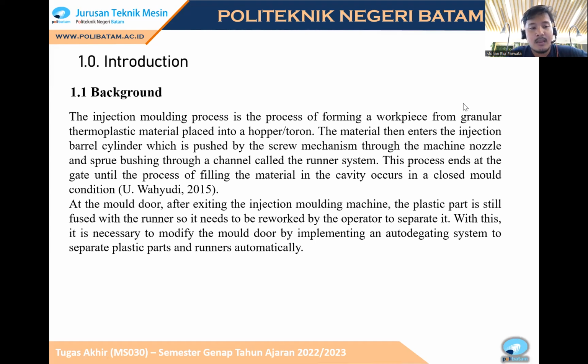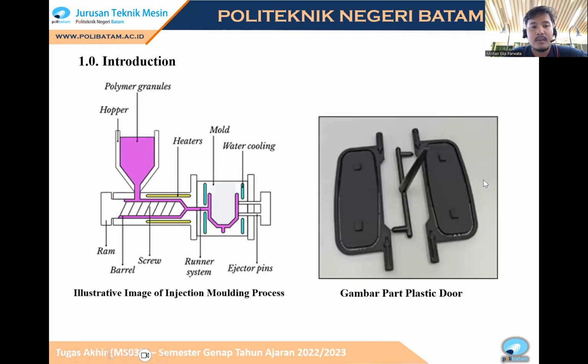mold condition. At the molder, after exciting the injection molding machine, the plastic part is still fused with the runner, so it needs to be reworked by the operator to separate it. With this, it is necessary to modify the molder by implementing an auto-degating system to separate plastic part and runner automatically. And this is the illustrative image of the injection molding process. And this is the plastic door part.